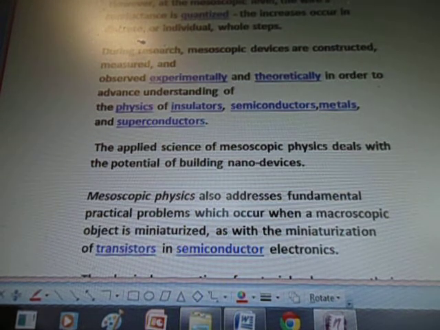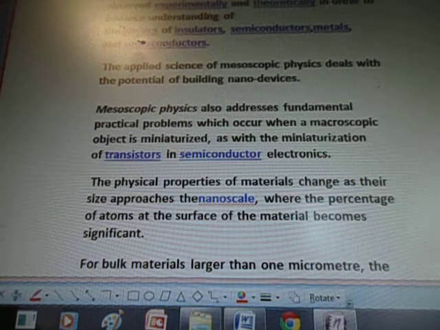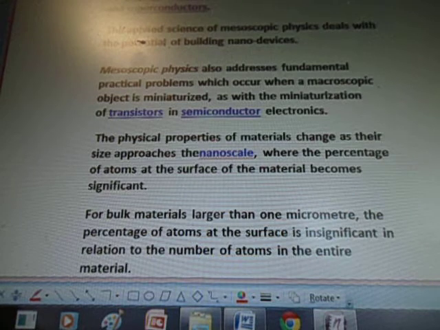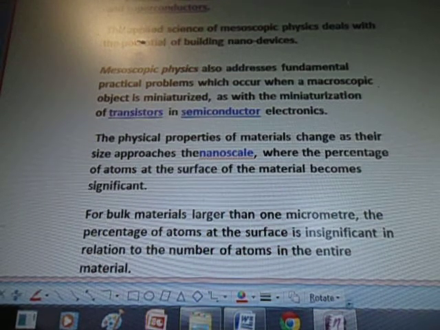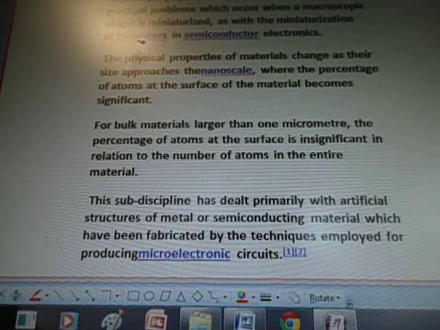The applied science of mesoscopic physics deals with the potential of building nanodevices. Mesoscopic physics also addresses fundamental practical problems which occur when a macroscopic object is miniaturized, as with the miniaturization of transistors and semiconductors and electronics. The physical properties of materials change as their size approaches the nanoscale, where the percentage of atoms at the surface of the material becomes significant. For bulk materials larger than 1 micrometer, the percentage of atoms at the surface is insignificant in relation to the number of atoms in the entire material.